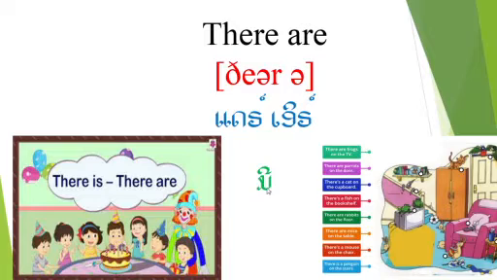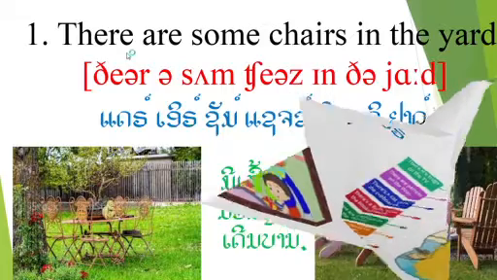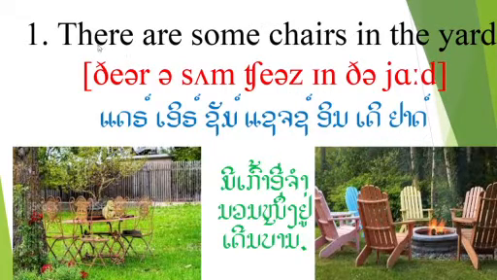Next, let us see and talk about there are. There are, we talk about the plural. So there is, we talk about only one, the singular. So let us see the detail of there are sentences. Let's go. Sentence number 1. There are some chairs in the yard.